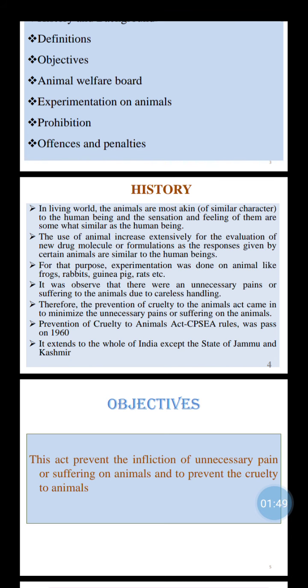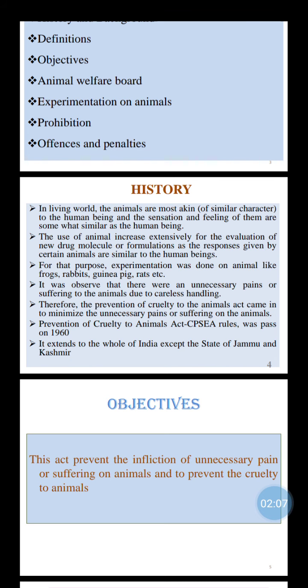For that purpose, experimentation was done on animals like frog, rabbit, guinea pig, rats, etc. These animals were used for formulation and new drug molecules.